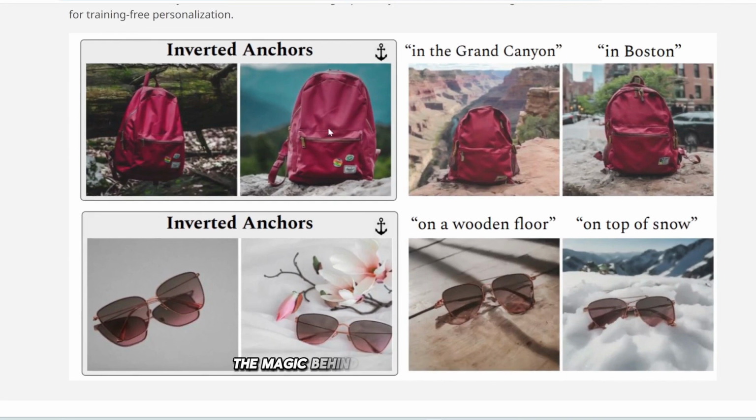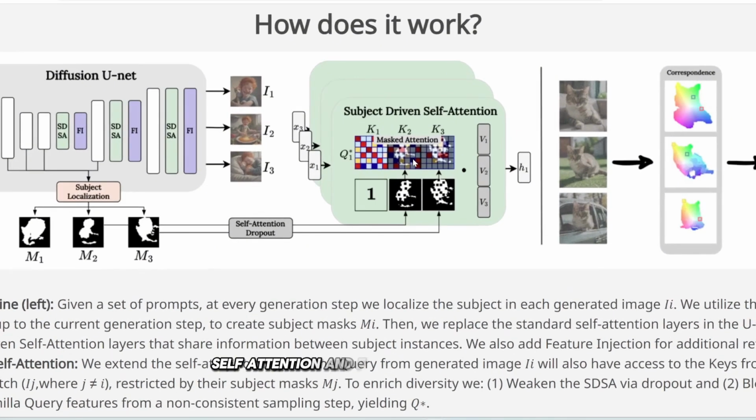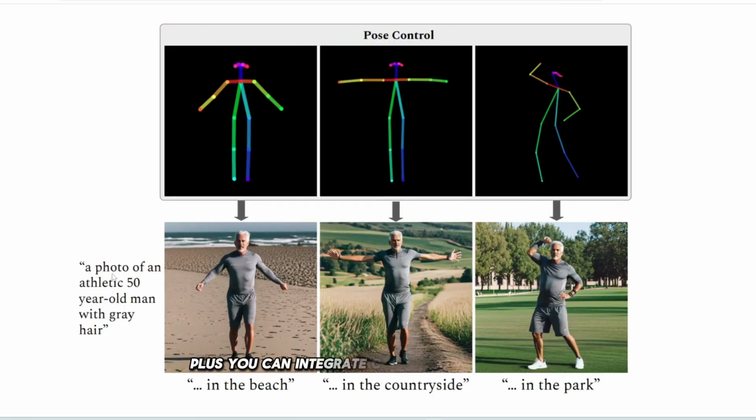The magic behind ConsistStory lies in its advanced diffusion models enhanced with subject-driven self-attention and feature injection stages. These components work together to share information between different instances of the character and refine their features across the sequence. Plus, you can integrate ConsistStory with ControlNet to manipulate the pose of your characters, giving you even more creative freedom.